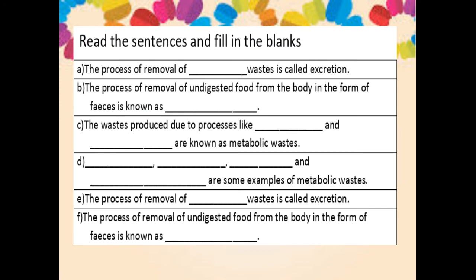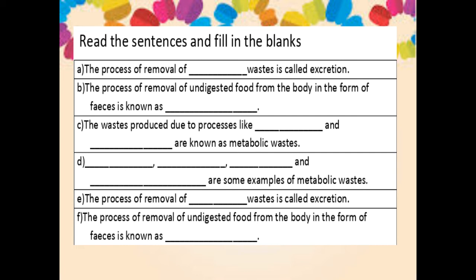The process of removal of dash waste is called excretion. Yes, that is metabolic waste. And the second one, the process of removal of undigested food from the body in the form of feces is known as egestion. Super. The third one, the waste produced due to the process like dash and dash are known as metabolic waste. That is respiration and digestion. Super.